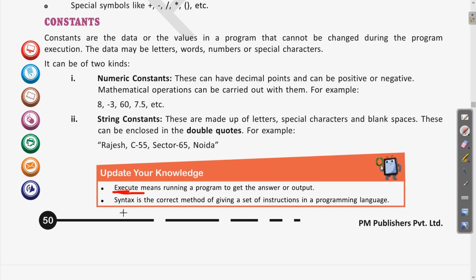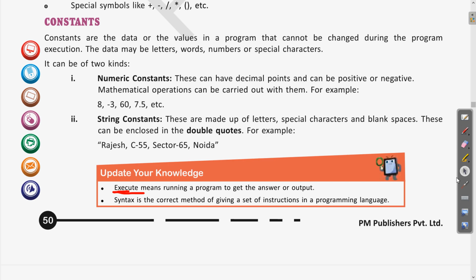Then there is a term called syntax. So what is syntax? Syntax is the correct method of giving a set of instructions in a programming language. Clear? Each programming language has some syntax, meaning the rules by which we can give the instructions. So these instructions can be given in a programming language using some syntax. That is the correct method using which the instructions can be given.